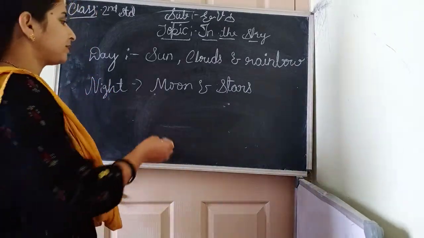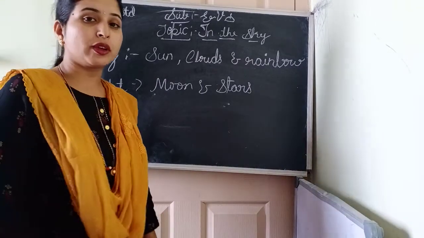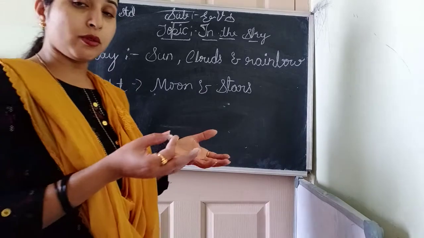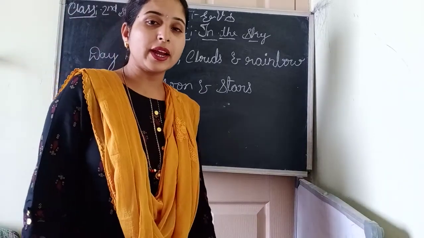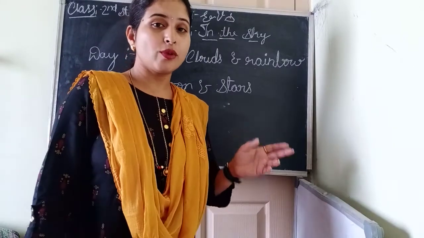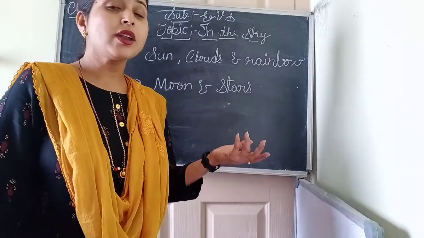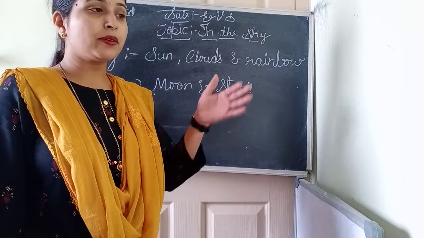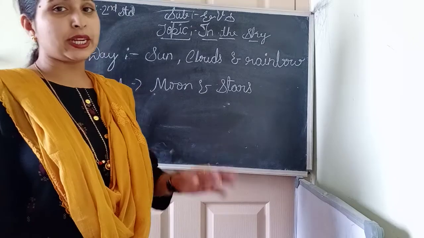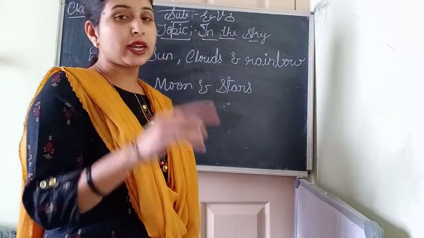Then come to the moon. Moon we can see in the sky during the night time. When the full moon is visible in the sky, that day is called full moon day. And when the moon is not visible in the sky, that day is called new moon day. The gap between new moon day and full moon day is 15 days.